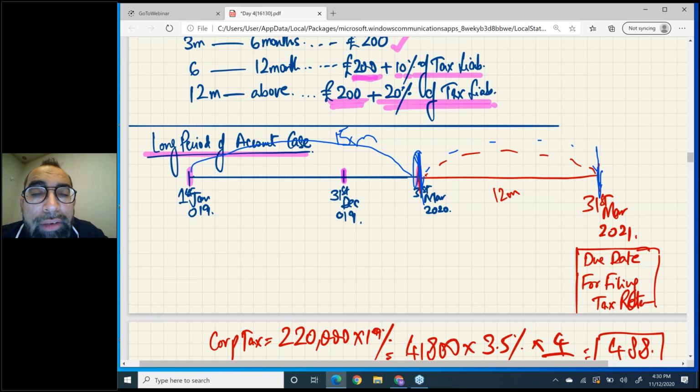The complete period of account return will be filed 12 months from the end of the period of account. So for return purposes, no need to split between the first 12 and the last 3. Yes, for tax computation purposes we do split a long period of account between the first 12 and remaining 3, but for return filing, no need to do this. Don't forget, this is a dodge. This is something different. You may lose your marks in this case.